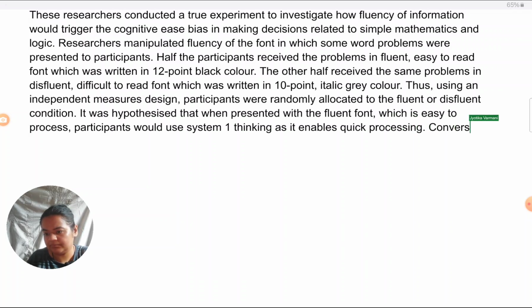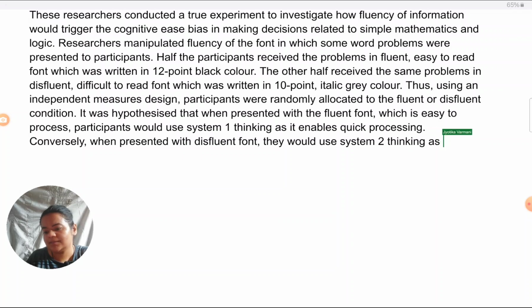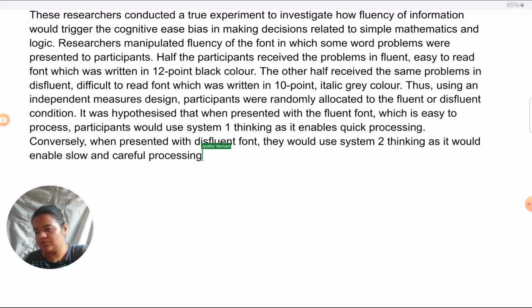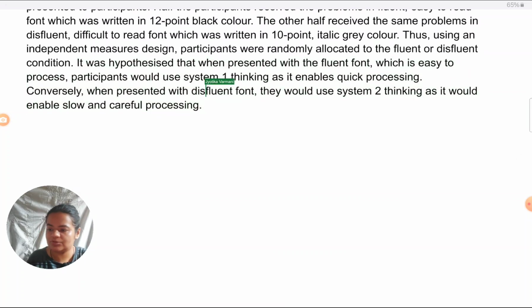Conversely, when presented with the disfluent font, they would use system 2 thinking, as it would enable slow and careful processing. So here I have given the hypothesis feature of an experiment, and I have also given a directional hypothesis. They had something specific that they were expecting, and I have mentioned that.